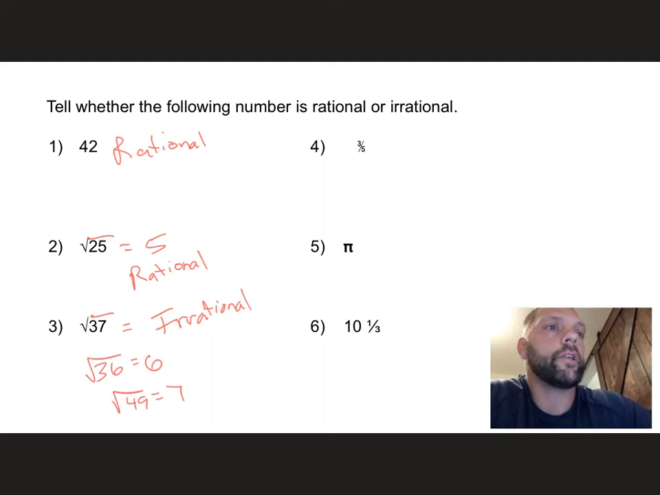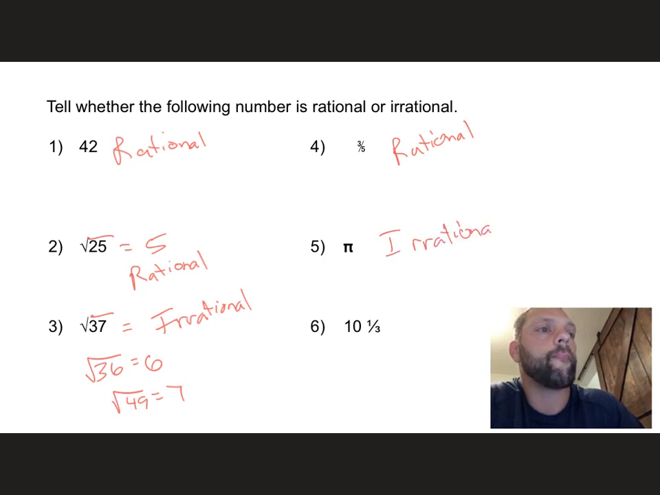All right. 3/5. Rational or irrational? Yep, you got it. It's rational. All right, how about pi? Gosh, that number pi. What does pi stand for? 3.1459 something something continues on, and it's irrational. Okay? And then finally, number 6, 10 1/3. My bad. That is already a mixed number, so therefore it is rational.